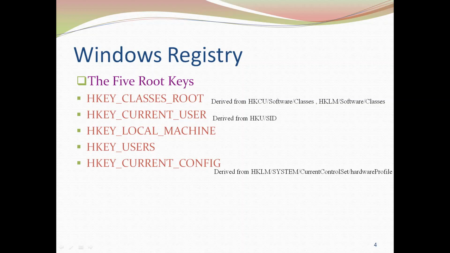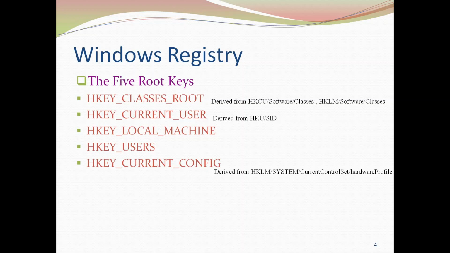And then HKEY_CURRENT_CONFIG, this particular root key specifies the hardware profile. That means whatever the hardware at startup, whenever a user logs in, what is the hardware profile, or what hardware devices or software have been installed.